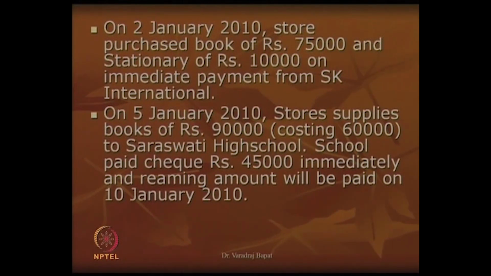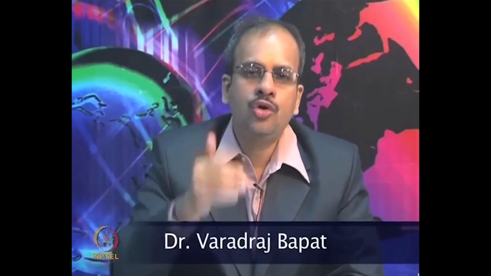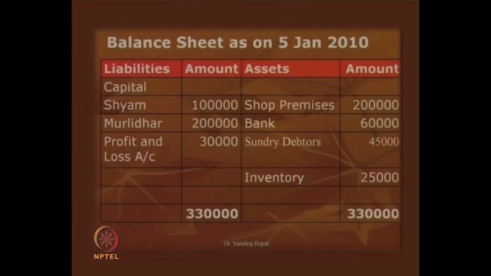The answer is yes. We have already seen the last time that we do not record as and when the cash is received. Rather, we record the transaction as soon as it happens. Now, in this case, we have sold goods of 60 for 90 and payment is going to come in installments. Let us see the balance sheet effect. So, here you can see what will happen.